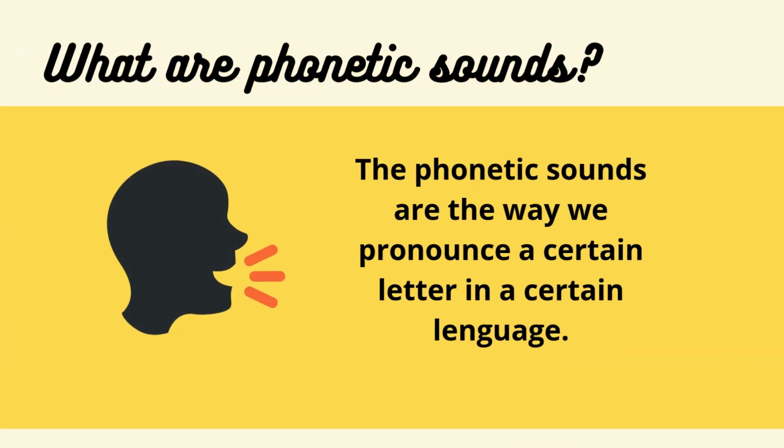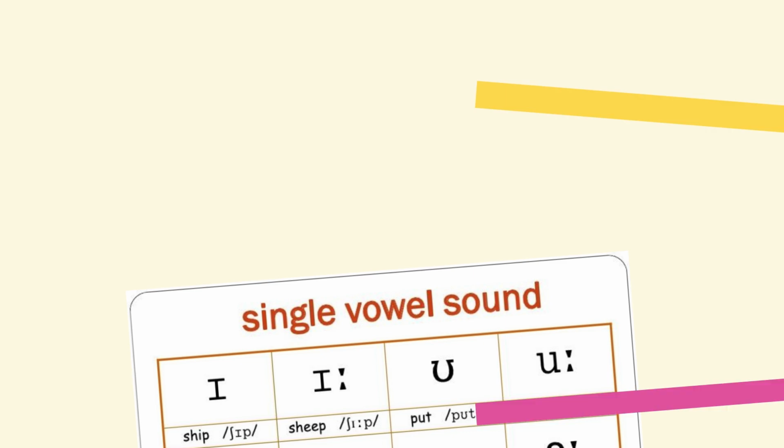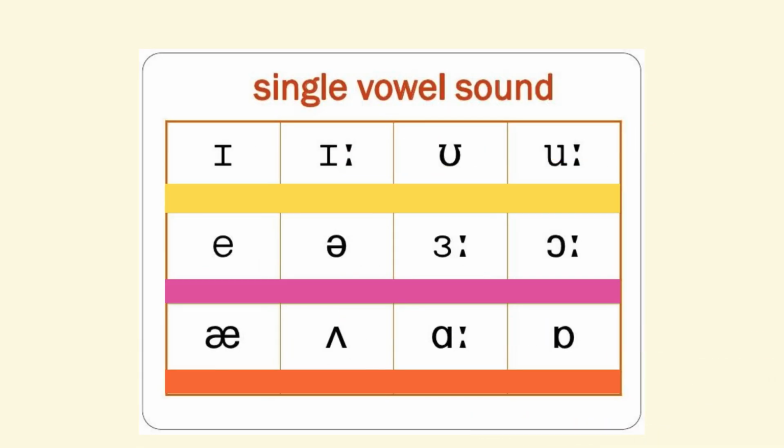But first of all, we have to know what phonetic sounds are. In a short way, we can say that phonetic sounds are the way we pronounce a certain letter in a certain language. In this case, in English. This is our word that represents every single vowel sound.